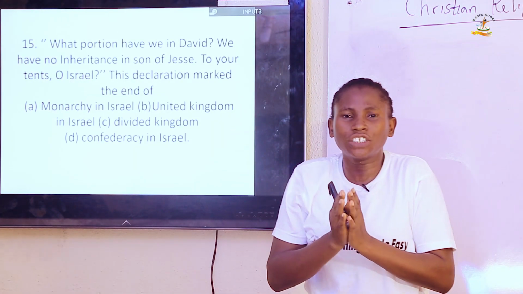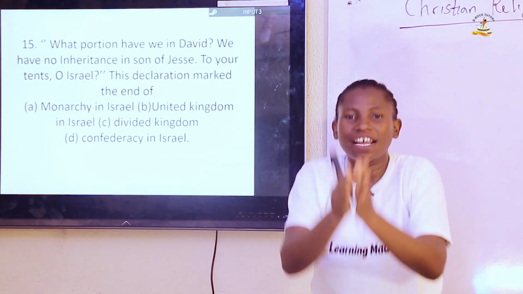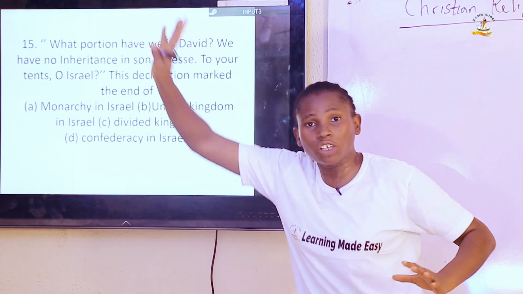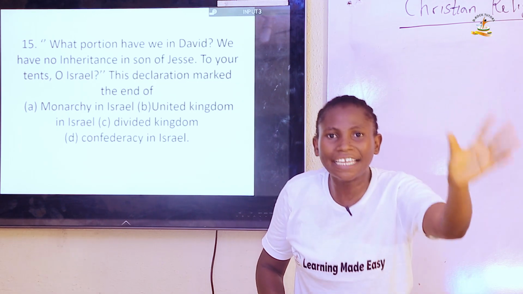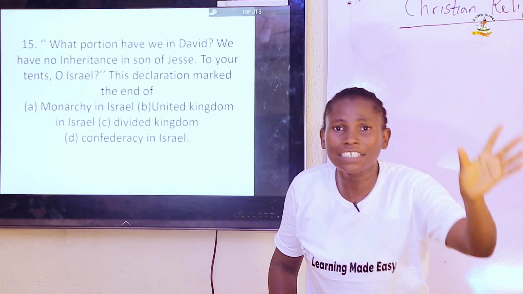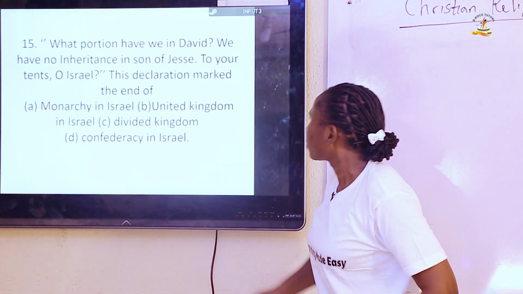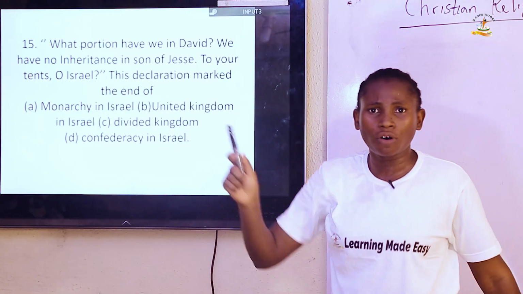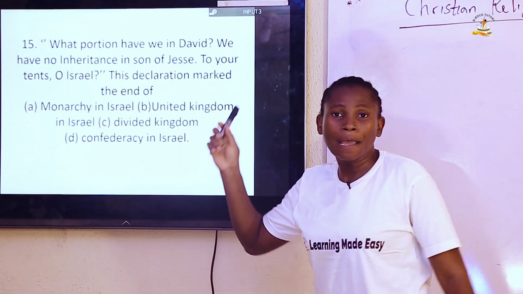The kingdom divided into two. We have the northern kingdom and the southern kingdom. The northern kingdom, with 10 tribes, was ruled by Jeroboam, and the Judah kingdom, which is also called the southern kingdom, was ruled by Rehoboam. So therefore, this statement brought an end to the united kingdom of Israel. So therefore, that makes the answer B.